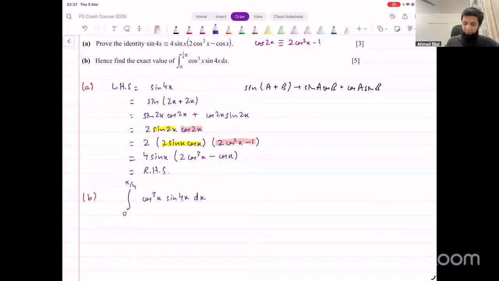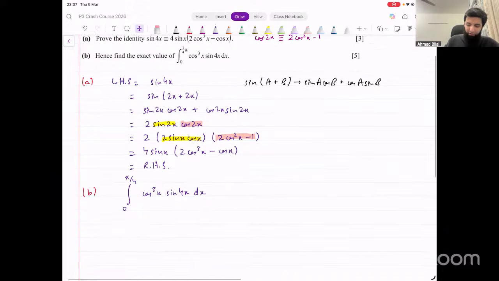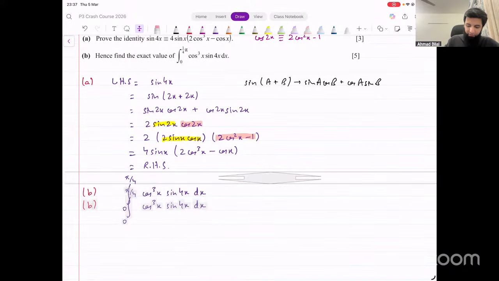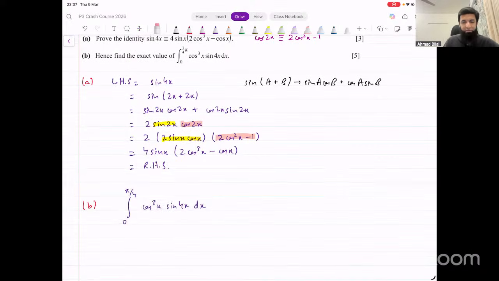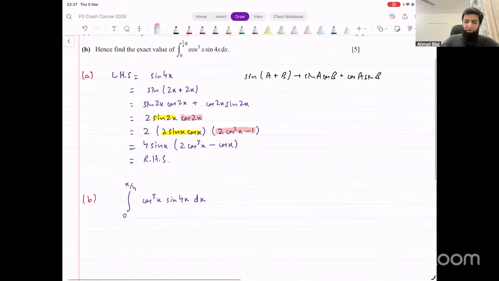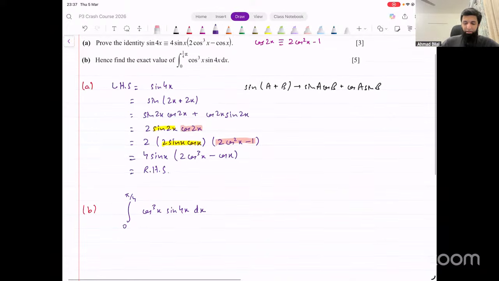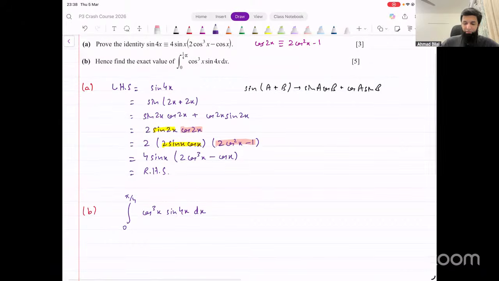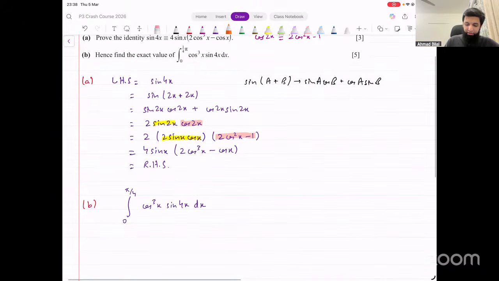How do we think about this? It's a product. They're saying hence find the exact value of this. That means you have to use the previous part somehow. Now, when we integrate something like this, remember what the idea is? We want to get rid of the powers.